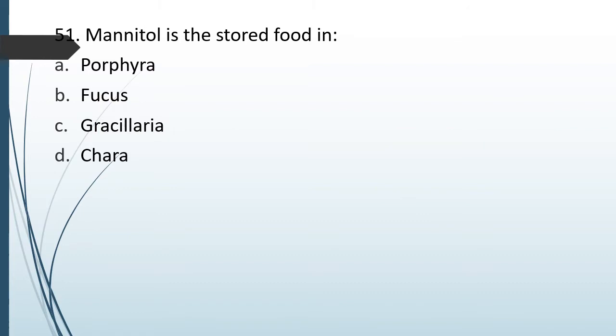Question number 51. Mannitol is the stored food in option A, Porphyra, option B, Fucus, option C, Gracilaria, or option D, Chara. The correct answer is option B, that is Fucus. Mannitol is the stored food in Phaeophyceae, that is the brown algae, and Fucus is an example of brown algae. Porphyra and Gracilaria are examples of red algae, and Chara is an example of green algae.